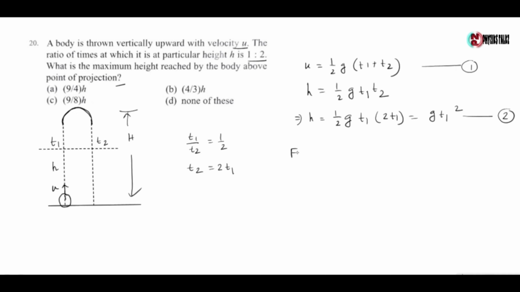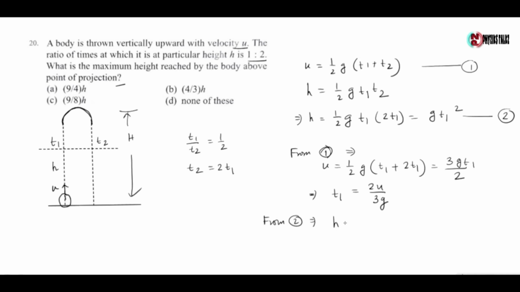Now from equation 1, we have u equals half g t1 and the value of t2 is 2t1, which gives 3g t1 by 2. So here t1 is equal to 2u by 3g. Now from equation 2 we have h equals g into (2u by 3g) whole square, which gives 4u square by 9g.